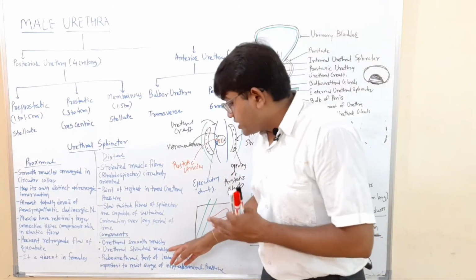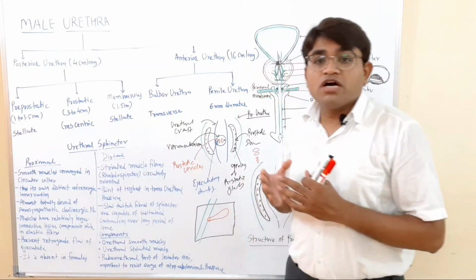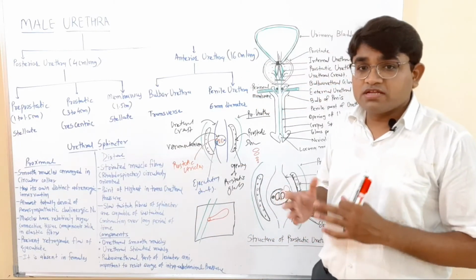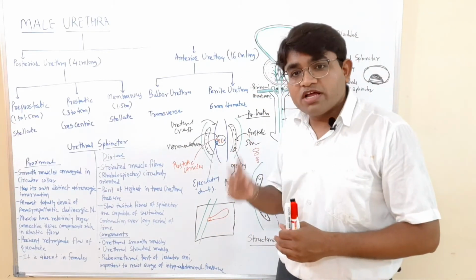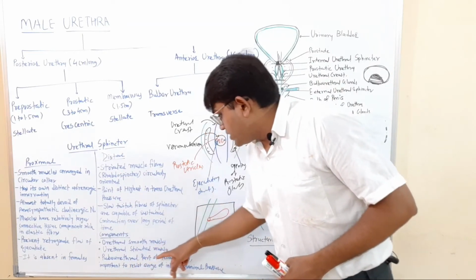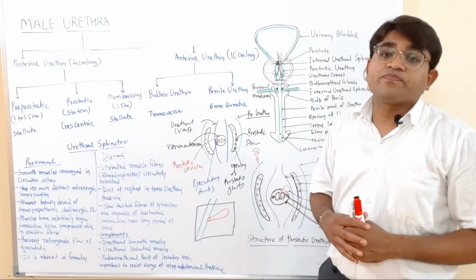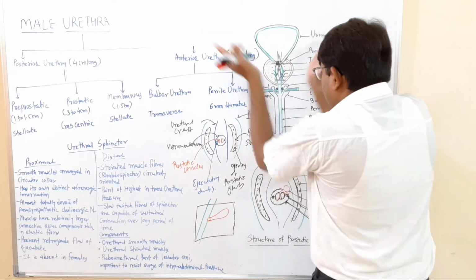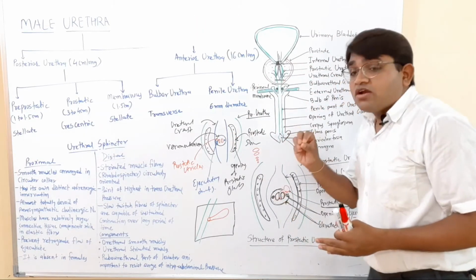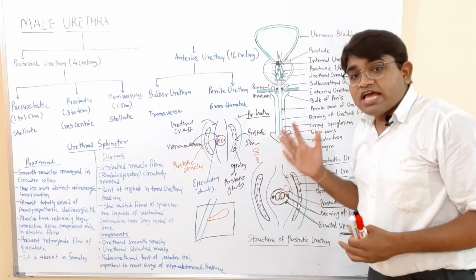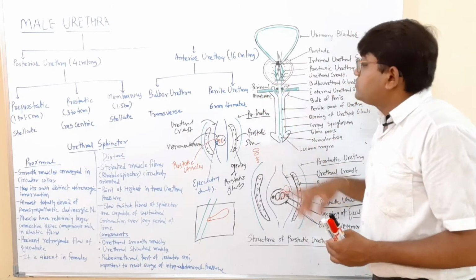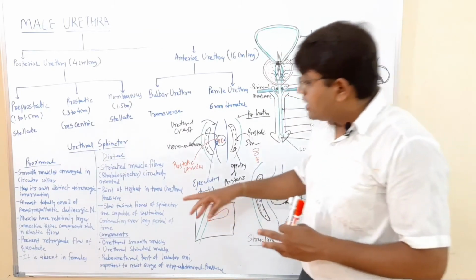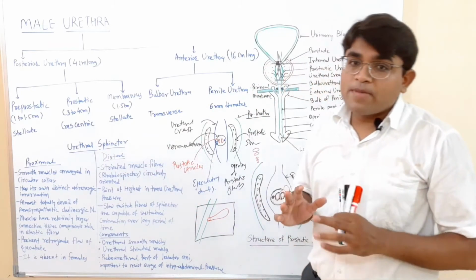And the third is the pubourethral part of the levator ani muscle, whose fibers are attached to the urethra and also participate in the sphincter mechanism.